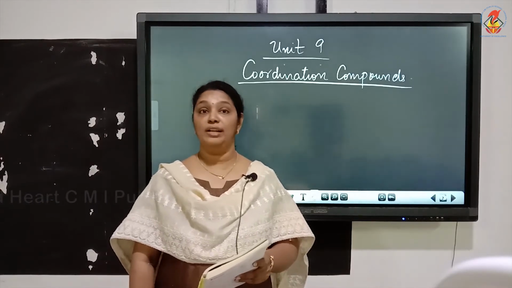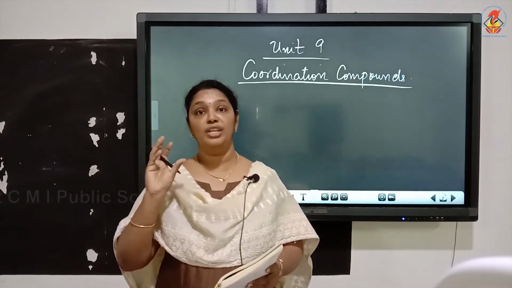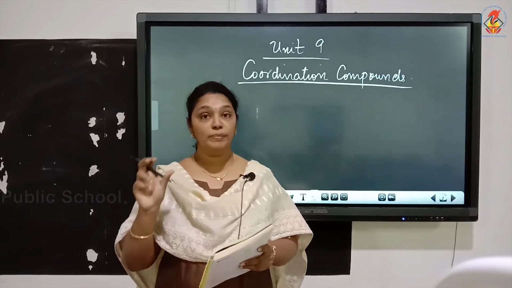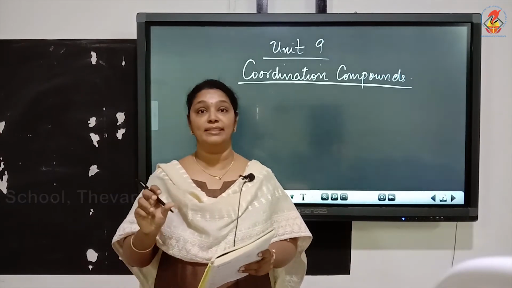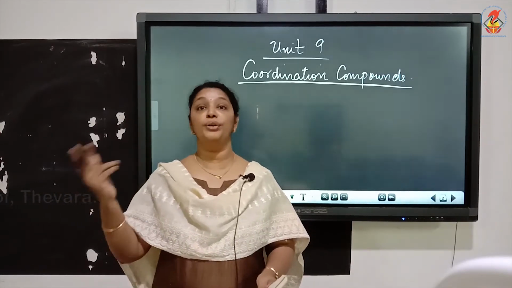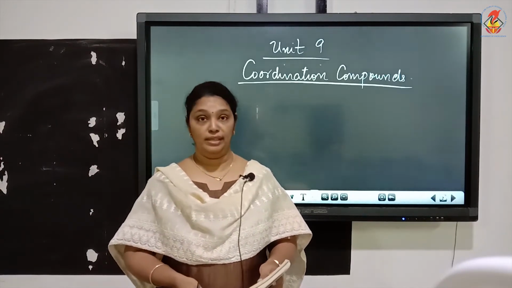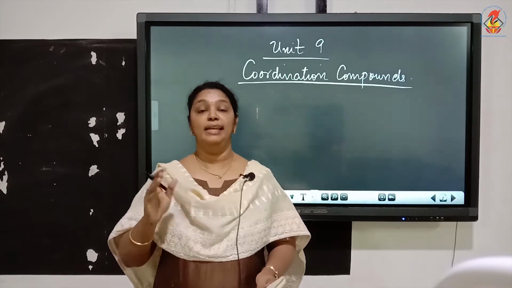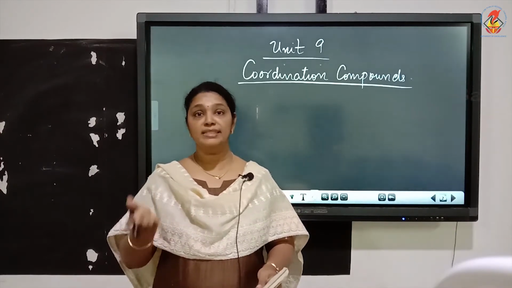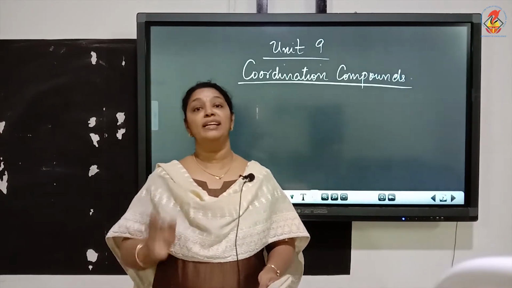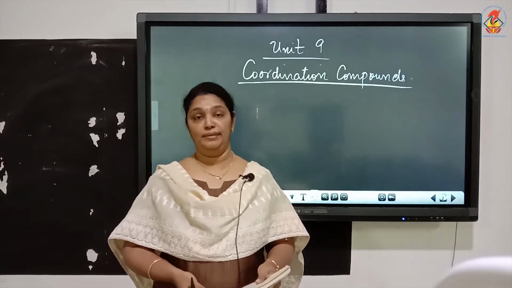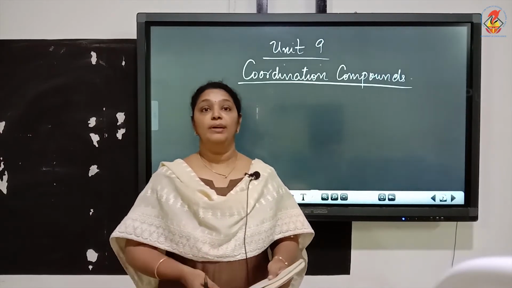So, how comes the name coordination compound? Because the bond between the central metal atom and the ion or neutral molecule is a coordinate bond. What do you mean by coordinate bond? The electron pair is given only by one atom or molecule. Now, example,